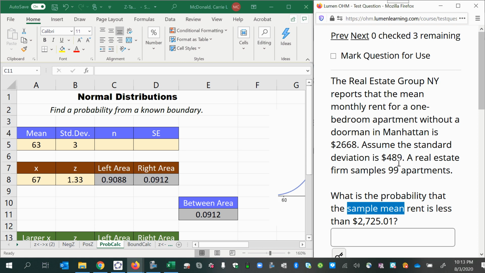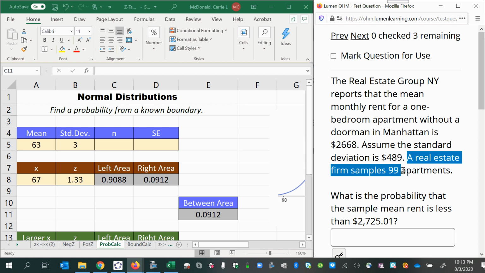So if the sample size is greater than 30, we don't even have to check if the distribution was normal. If the sample size is smaller than 30, then we have to look and see whether the original population was normal, because then you're still okay. So what is the sample size here? It says a real estate firm samples 99 apartments. That's plenty large enough for the central limit theorem to hold, regardless of whether or not the original population of apartment rents is normal. It doesn't matter. We already have a big enough sample.